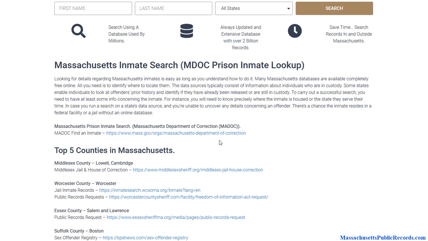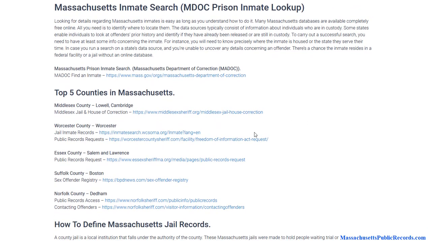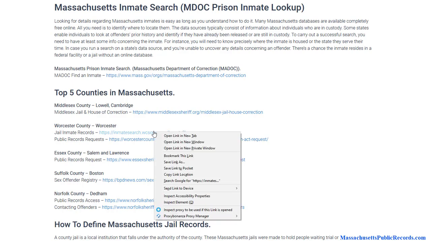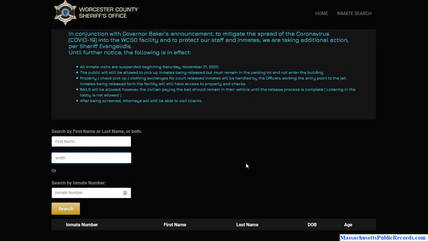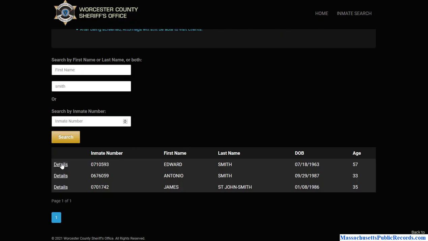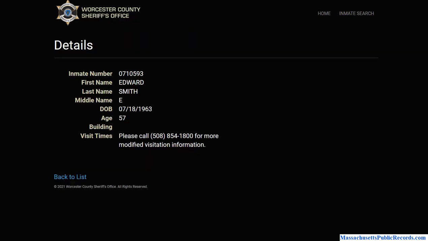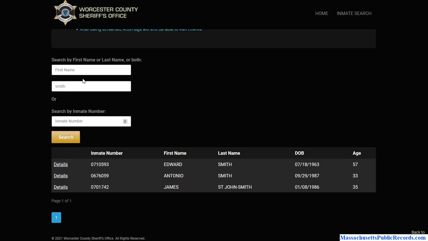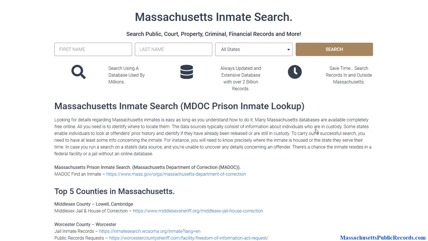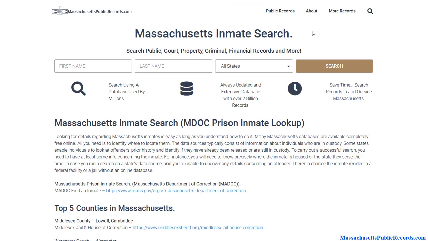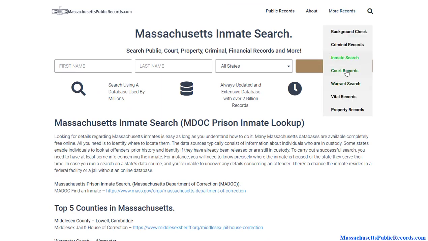One thing to consider is that you're not necessarily going to see, like I said, mugshots. Some of these county databases will let you search by name, and you will get some information, but not much. They're not releasing a lot of information, but they will let you know if somebody is in that jail. So what you can do to bypass this block is research using court records.